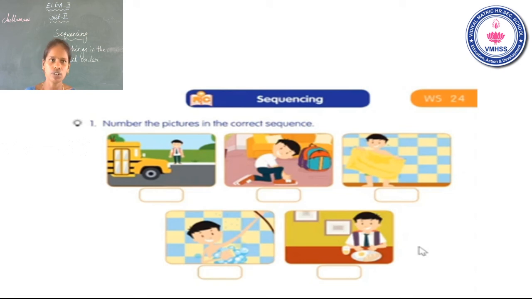Okay. This is your activity. So suppose you don't have worksheet book, take a screenshot. Okay. And do this. Okay. Sequencing, number the pictures in the correct sequence. You put the correct number.